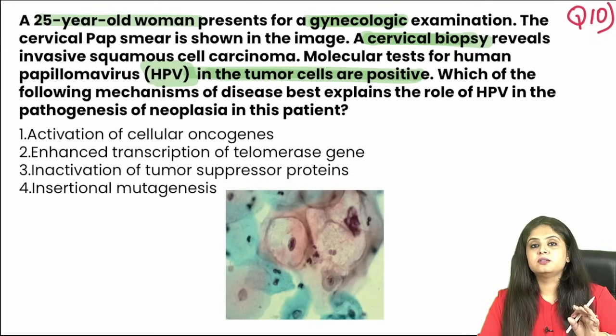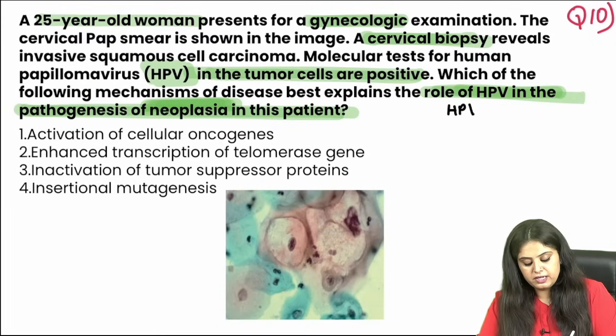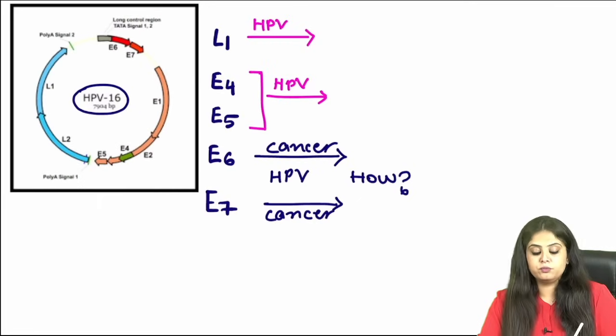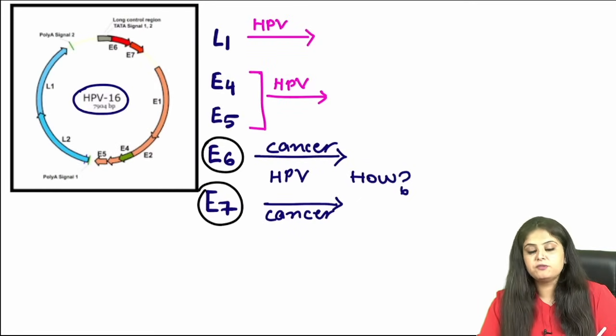You've done the P53 and all of those questions. But here the question is a little twisted, which says, what is the role of HPV in the pathogenesis of neoplasia? How does it cause cancers? Well, all of you have studied that HPV has two very important proteins. Those are E6 and E7 proteins, and they are responsible for causing cancers.